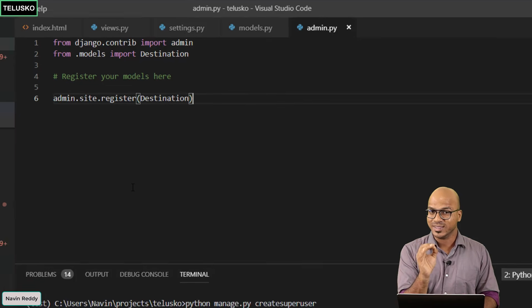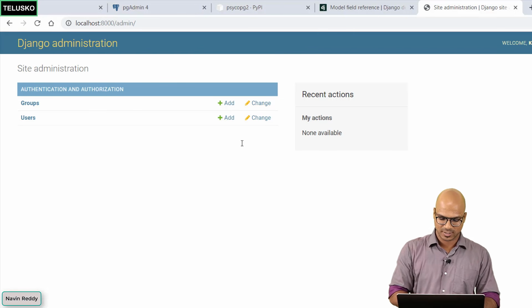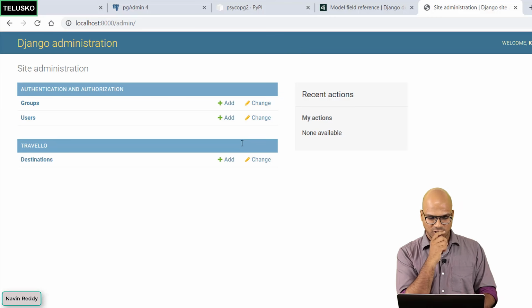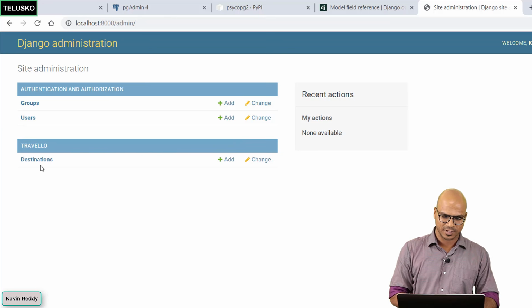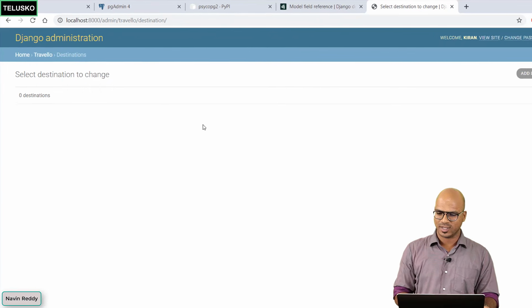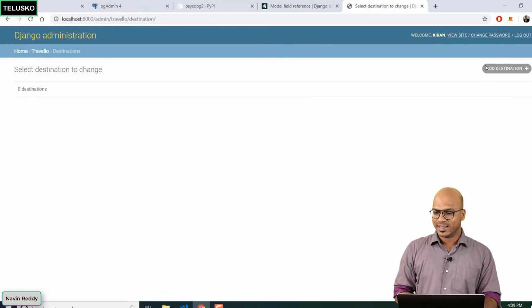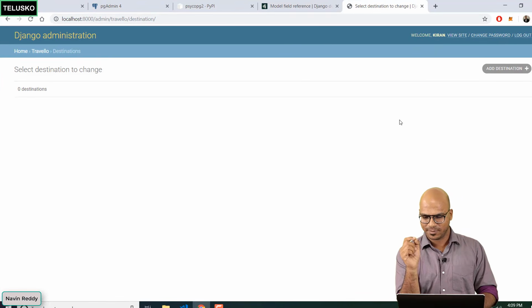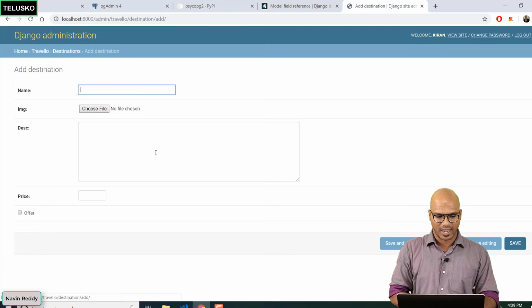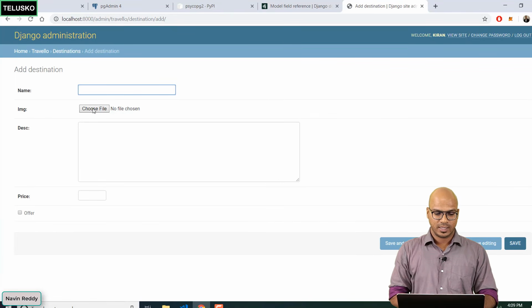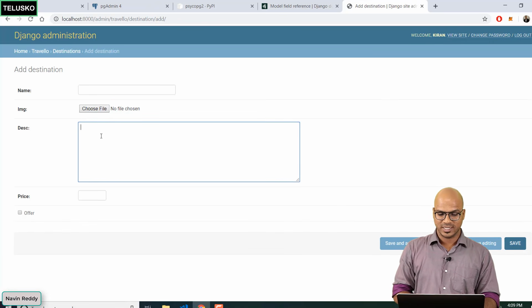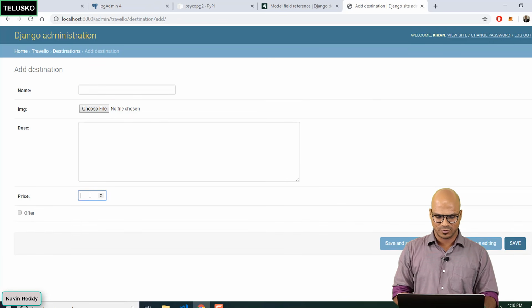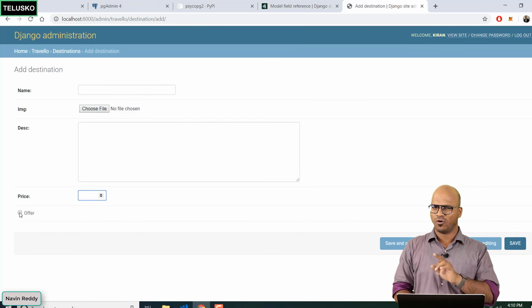So just by doing that, if I go back to my browser and say refresh, you can see that we got Destinations as the tab here. If I click on Destinations, you can see we don't have any destination now. Let's add. But before adding, when you click on add, it will ask you for name, the images folder, description, and price. We can do that, and you can also specify is it an offer or not.